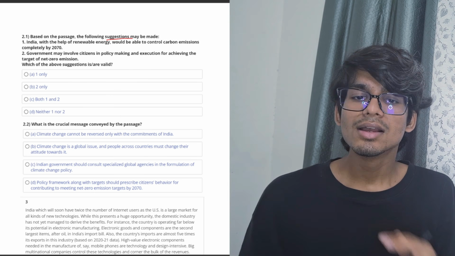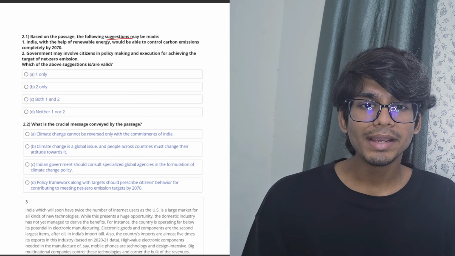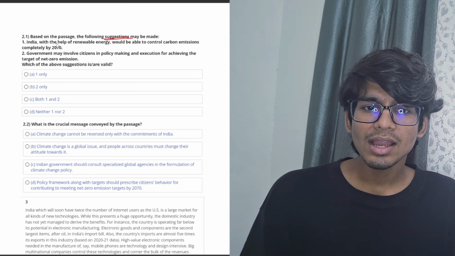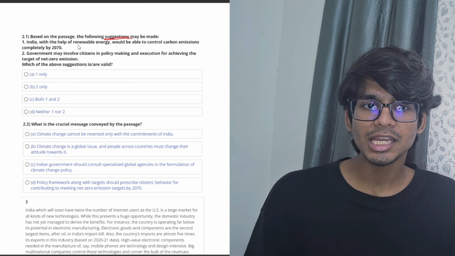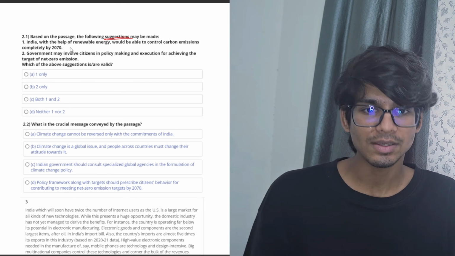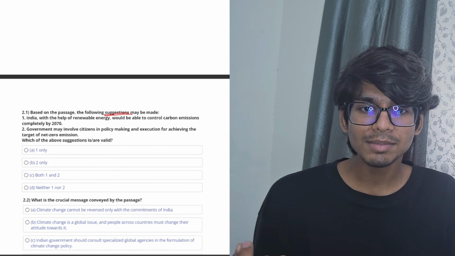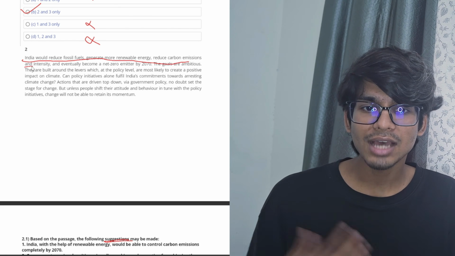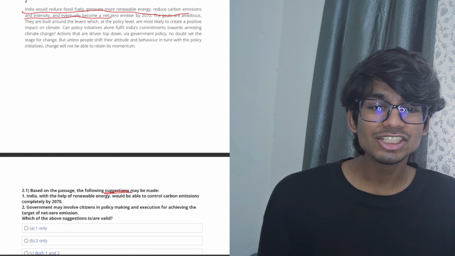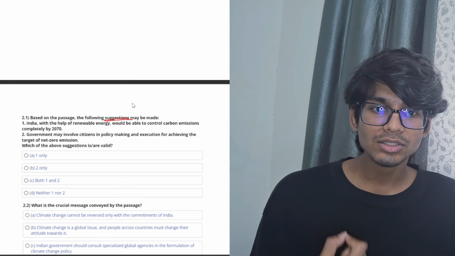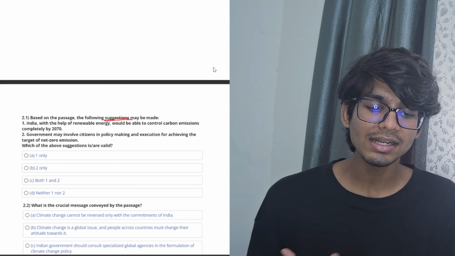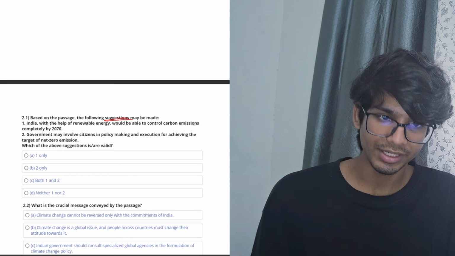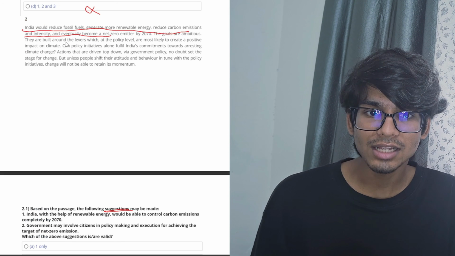All right. The first part of the second question says, based on the passage, the following suggestions may be made. The word suggestion is important here. India, with the help of renewable energy, would be able to control carbon emissions completely by 2070. When we read the line given in the passage, it was that India would reduce fossil fuel, generate more renewable energy, and reduce carbon emissions and intensity, which is actually different from what is being said here. Suggestions here means something in which the author suggests, and this was not the author's argument. The author's argument starts from here.